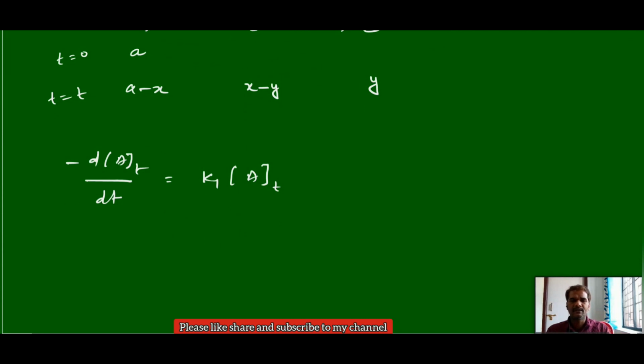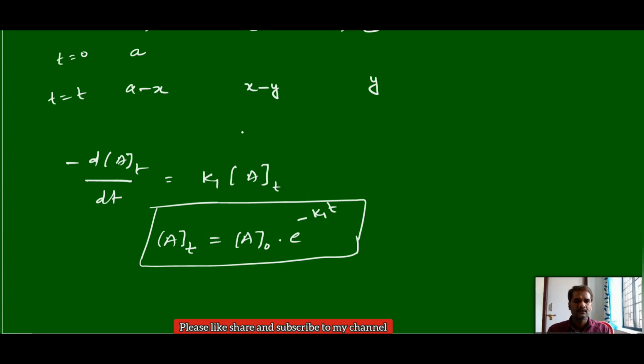If minus dA by dt equals k1 into A, for this we can write the integrated rate equation, that is concentration of A at a time t is equal to what? Concentration of A at 0 time and exponential e power minus k1 into t. This is a value. Directly the concentration of A after time t we can calculate.